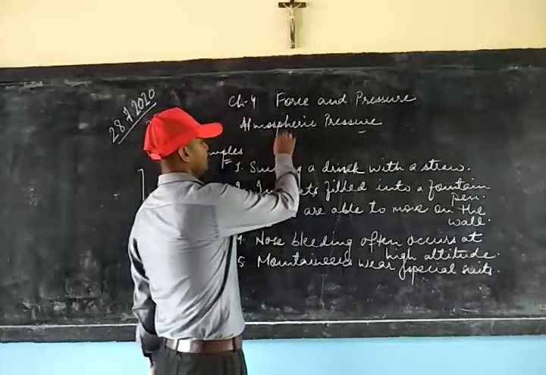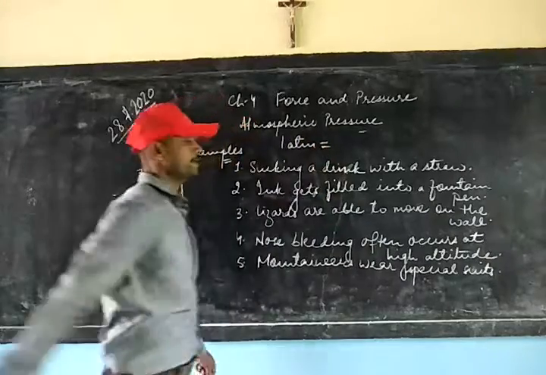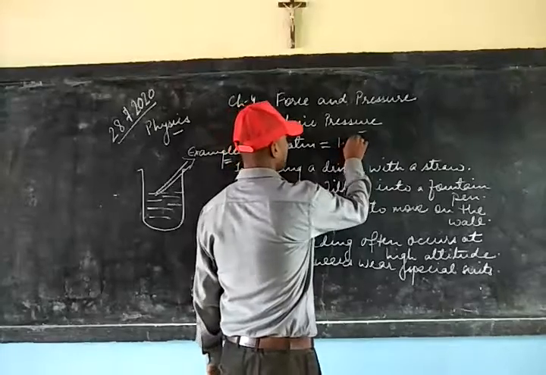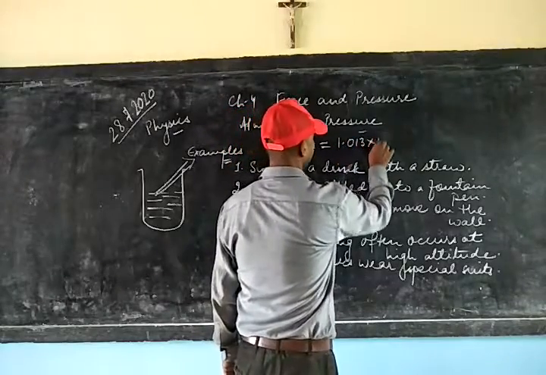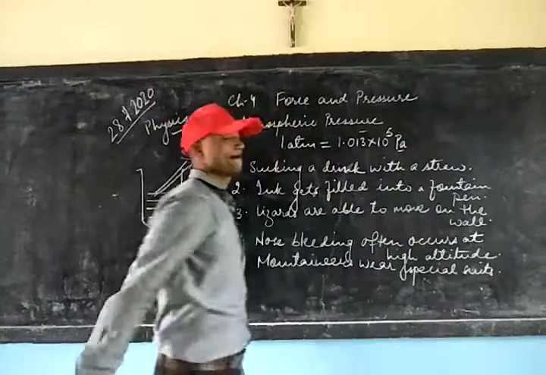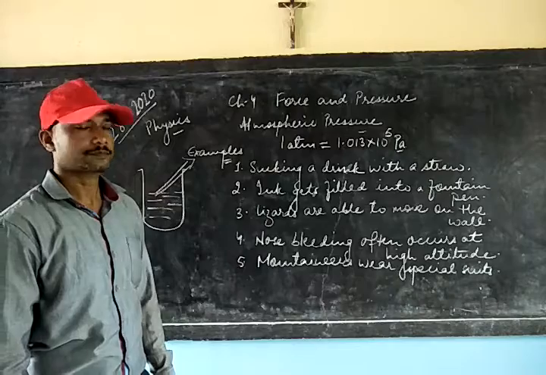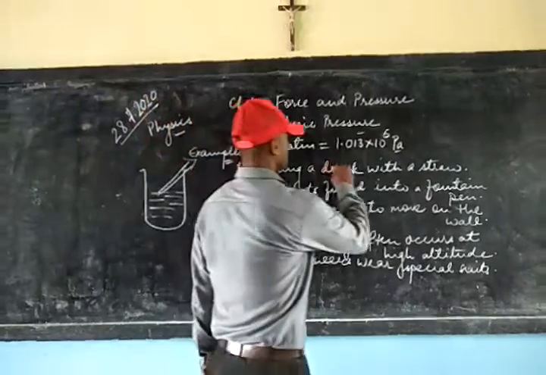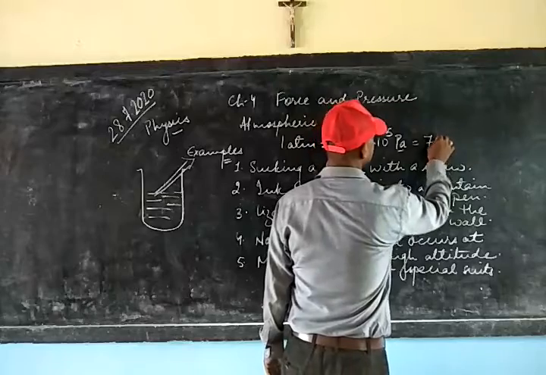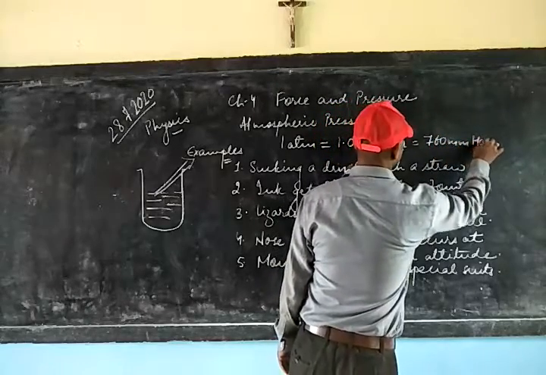and the value of atmospheric pressure, that is 1 atmosphere, is equal to around 1.013 × 10^5 Pascal. Pascal is another unit of pressure. This is also equal to around 760 millimeter of mercury.